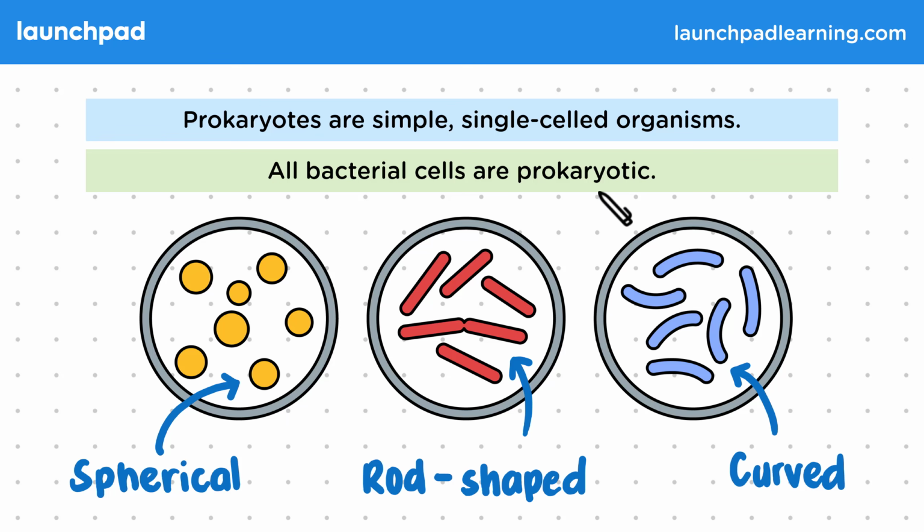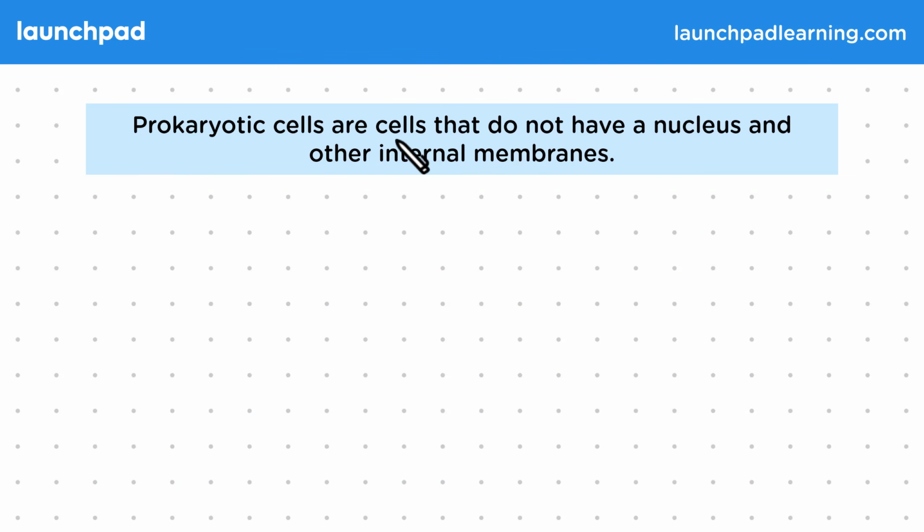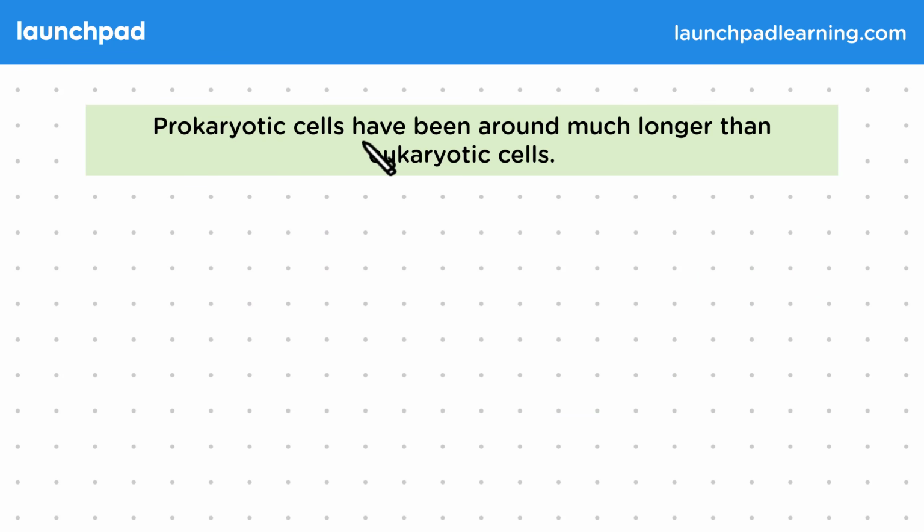So what do we mean by this term prokaryotic? Prokaryotic cells are cells that do not have a nucleus and other internal membranes. This is a very basic prokaryotic cell. These are much smaller than eukaryotic cells such as animal and plant cells. So which came first, prokaryotic cells or eukaryotic cells? Prokaryotic cells have been around much longer than eukaryotic cells. Bacteria actually evolved before plant and animal cells did.